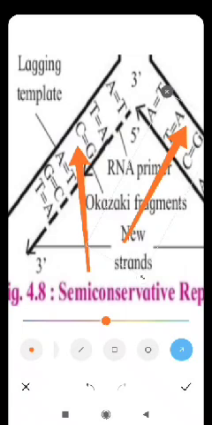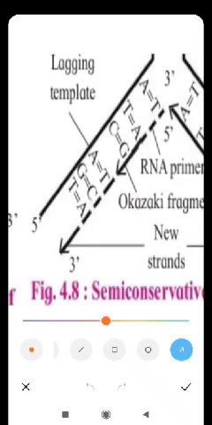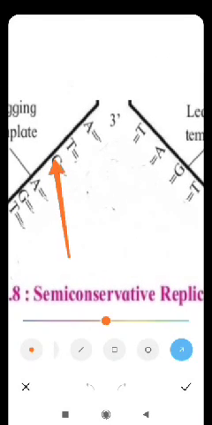Okay. Now, what is the main difference between the replication of DNA and transcription to produce the RNA molecule? The main difference is in case of replication, both the separated strands, this is one old strand, this is another old strand, act as template, and every old strand produces one new complementary strand. This is what occurs in case of replication.